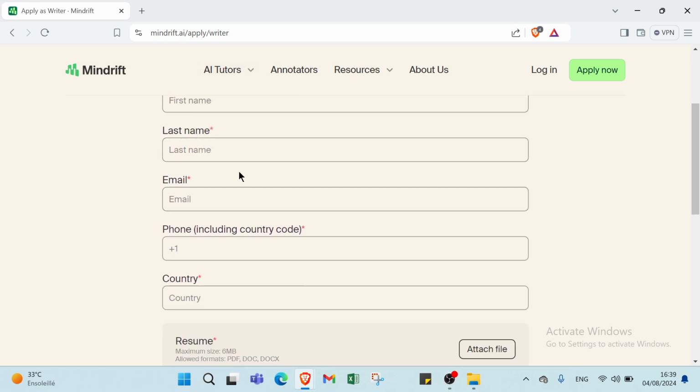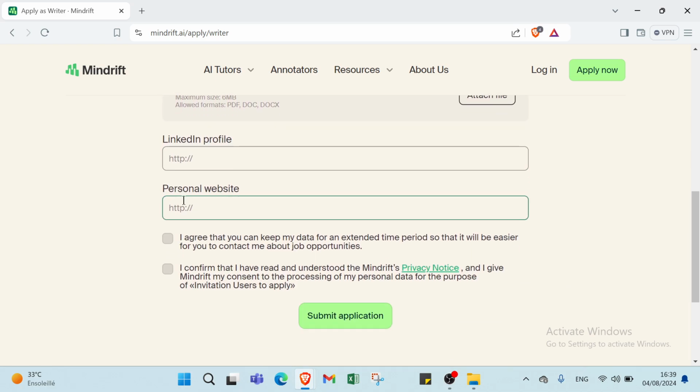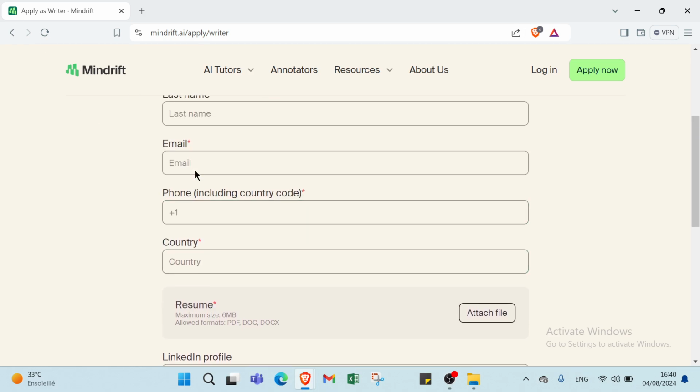So you write your first name, last name, email address, phone number, country, also LinkedIn profile, personal website, and you click over here if you agree to those things. The first one: I agree that you can keep my data for an extended time period so that it will be easier for you to contact me about job opportunities. The second one: I confirm that I have read and understood the Mindrift privacy notice and I give Mindrift my consent to the processing of my personal data for the purpose of inviting users to apply. So then you click over here and you submit your application and you start with Mindrift.